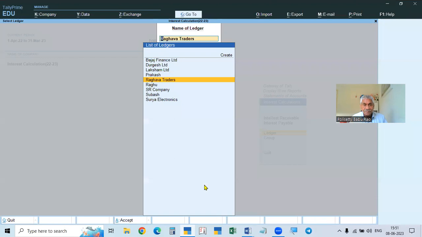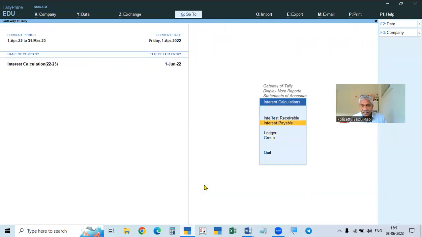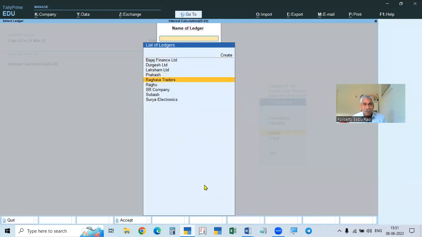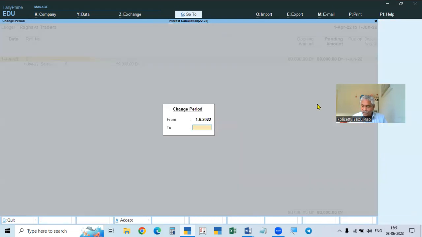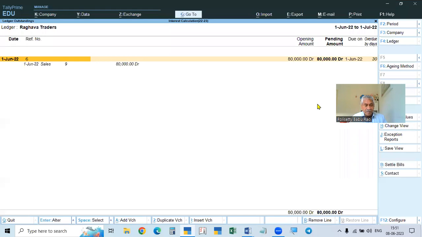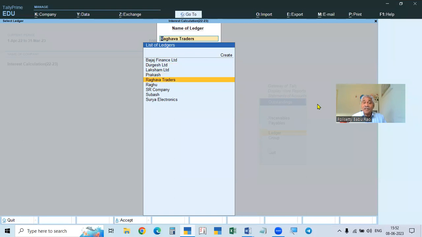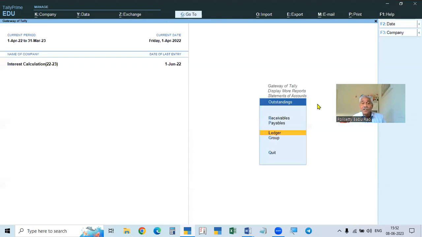I will tell you. See here. If you come here, interest calculation. If you come here, outstanding. If you go to outstanding, ledger, go to Raghava Traders. So only the principal amount is shown. Only the same principal amount is shown. No interest is shown here, even from 1st June to 1st July, or 1st June to 1st August. So only the outstanding amount, the balance bill amount, is shown. Interest is not added. Interest is only calculated, and the calculation is shown. That should be transferred to the account.